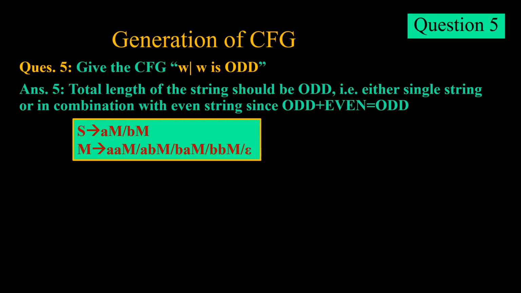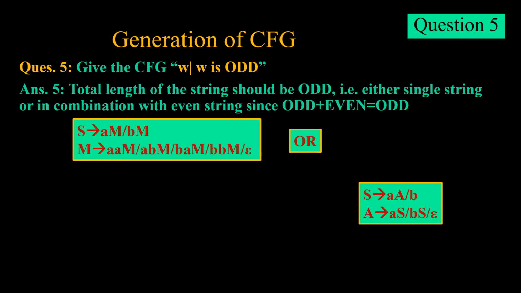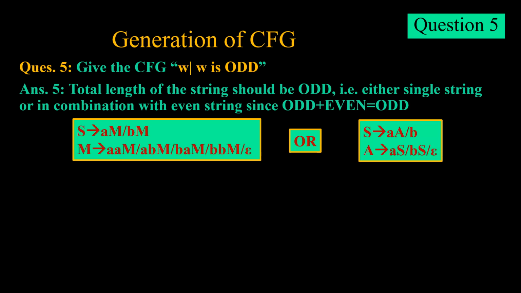Now we move to the next question, W such that the length of W is odd. Total length should be odd, so it should be either a single symbol or a combination of an even string with an odd string, since odd plus even is odd. This grammar on the left side has S tends to aM or bM, that means it can start with a single a or single b, followed by the four options when we consider an even string: aa, ab, ba, bb. So we have taken into consideration all four options and epsilon in M.